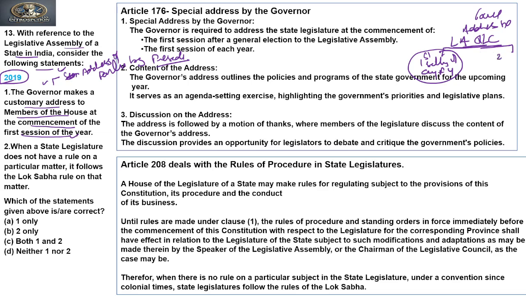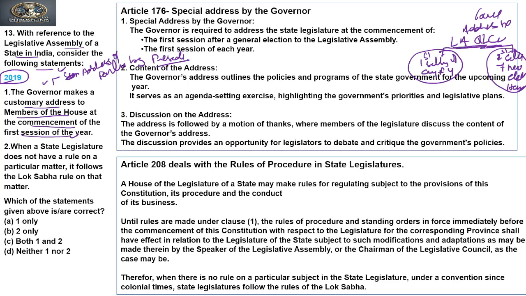And the second occasion is the very first sitting of a newly elected house. So these are the two occasions on which the governor addresses the state legislative assembly.